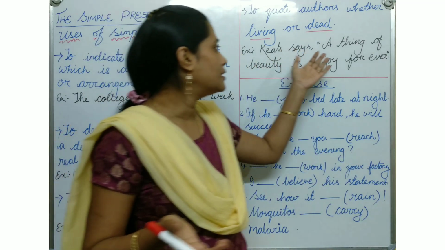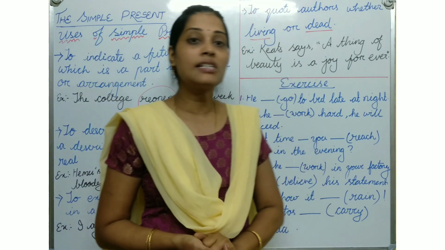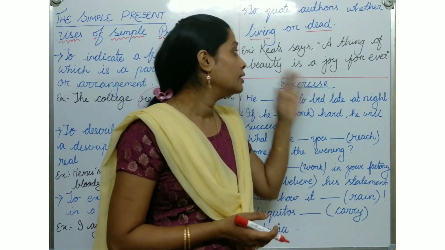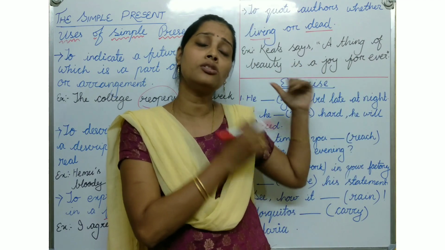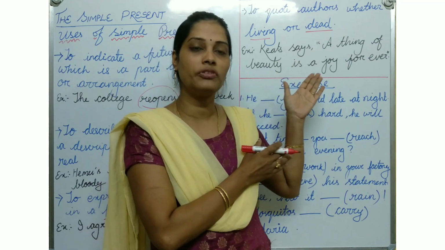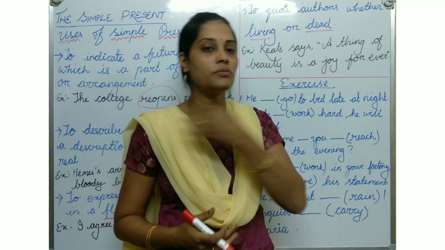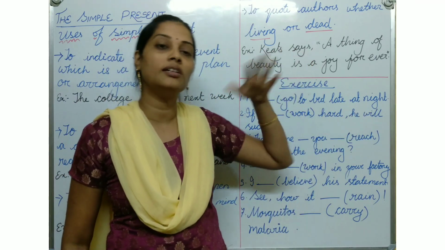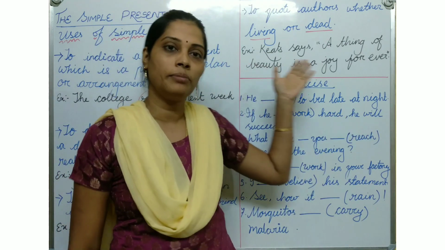So Keats says, a thing of beauty is a joy forever. Isn't it true? The thing of beauty, whatever be the beauty of the things, it is a joy forever. So this is a quote which represents an entire life. So it's present. Now also it will work. We can say it's running. Now also we can use it whatever be the times. Sometimes if you want to give some examples to anybody else, we can use these quotes in the present day also. So in that place also we can say it's the simple present tense.